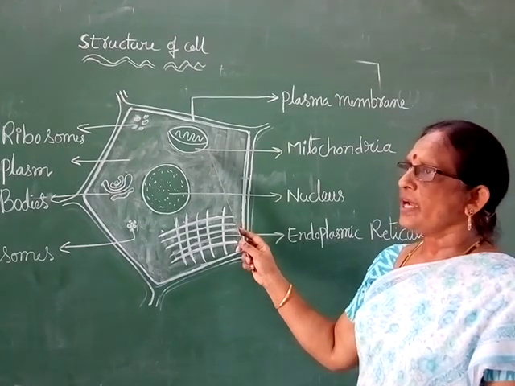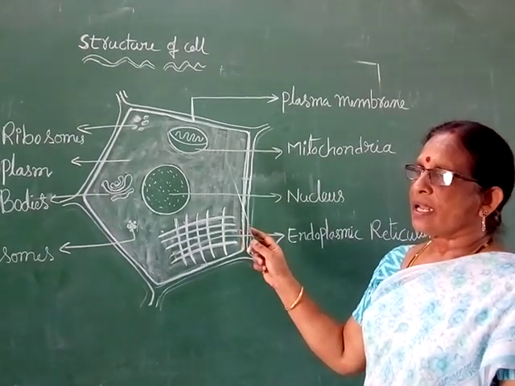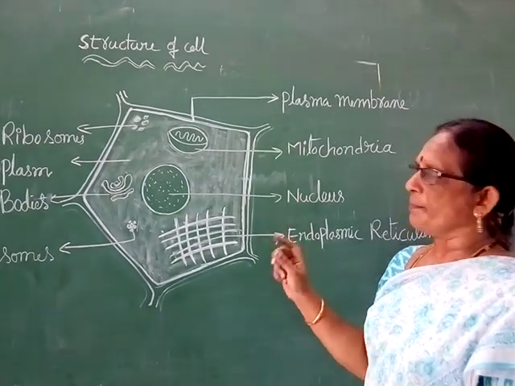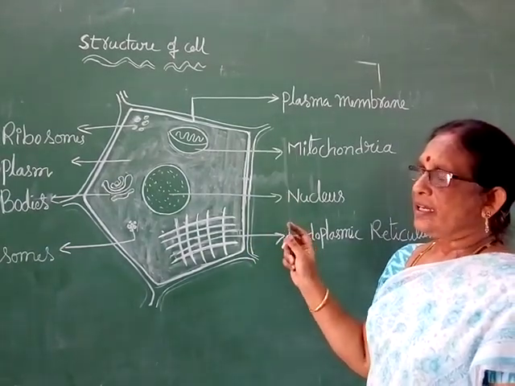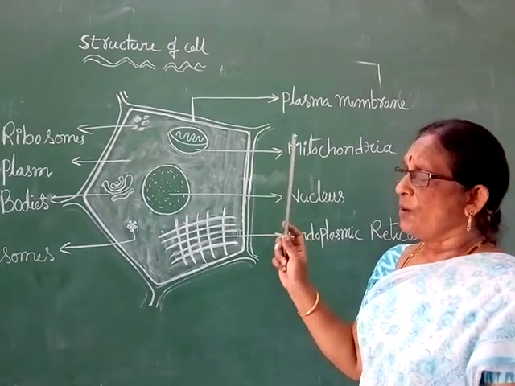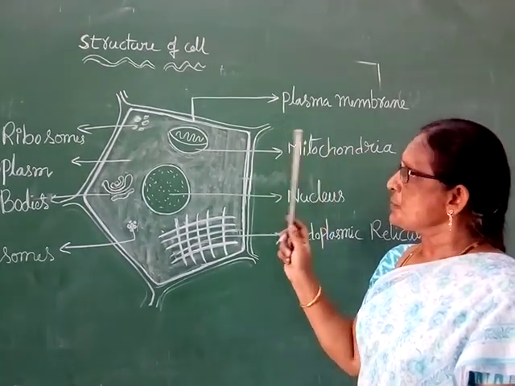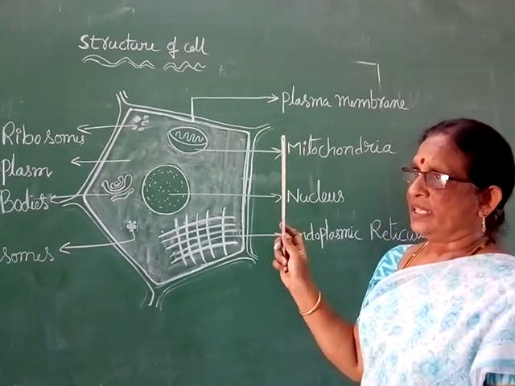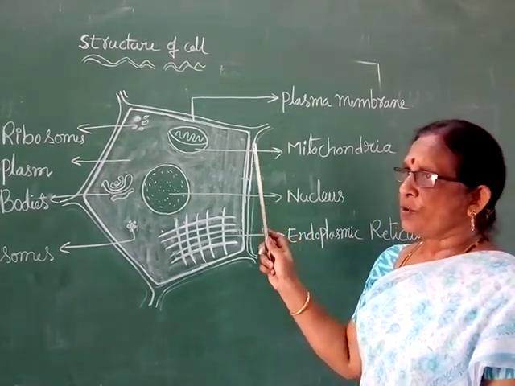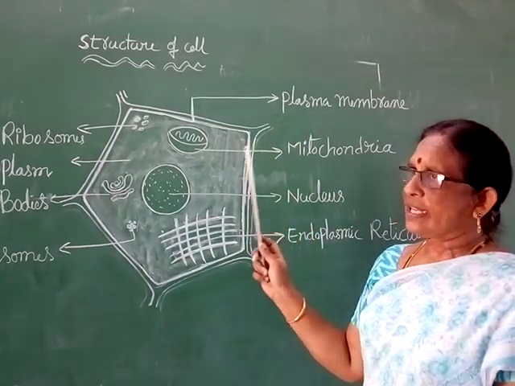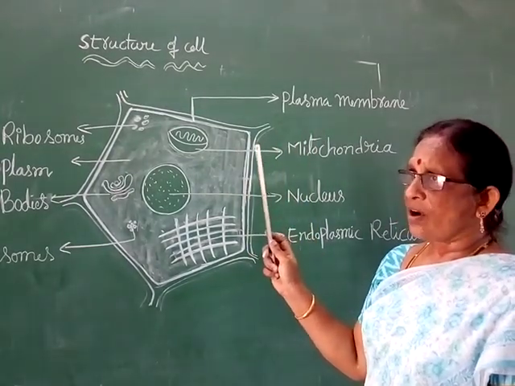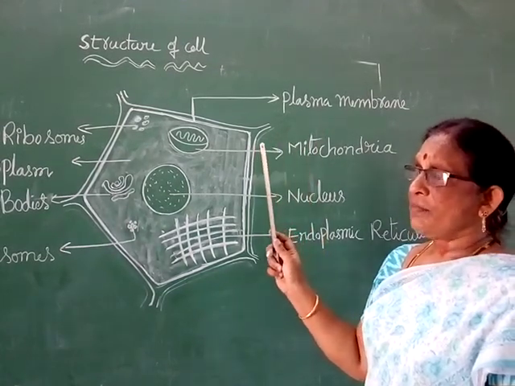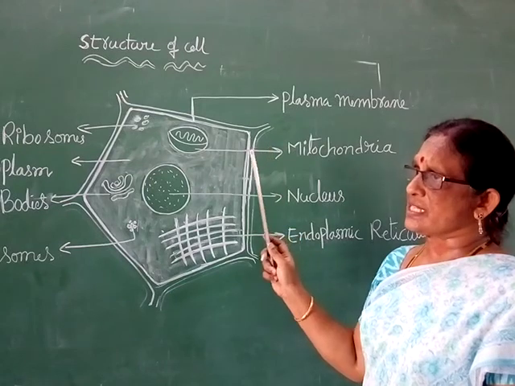Next one, mitochondria. Mitochondria is another organelle present in cytoplasm. Its function is producing energy. It produces energy by cellular respiration. It stores energy in its body. So mitochondria is called the powerhouse of the cell. They may be 100 to 150 in each cell.